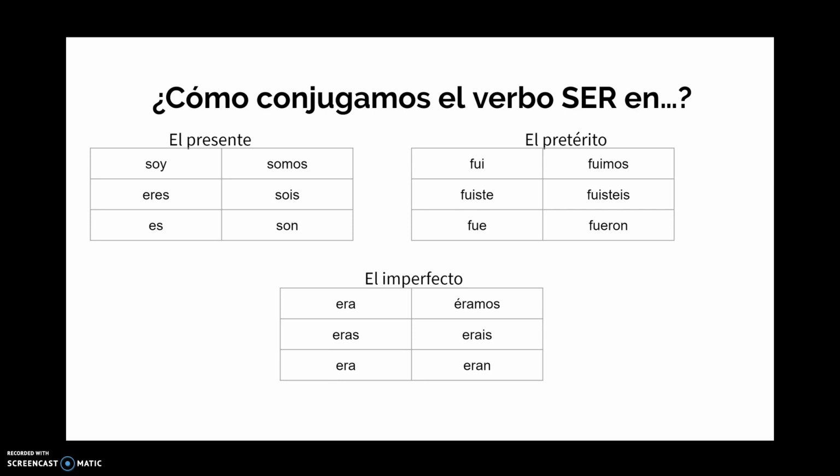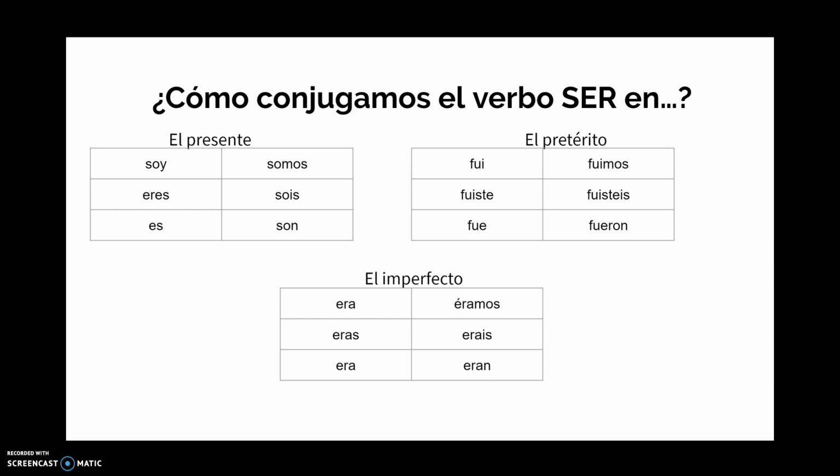Para el imperfecto, which is the past tense that we use to talk about things that happened repeated times or more than once, we have yo era, I was. Tú eras, you were. Él, ella or usted era, he or she was or you were. Nosotros éramos, we were. Vosotros erais, you all were in España. And ellos or ustedes eran, they were or you all were. Now these are here for you to have as a quick reference.